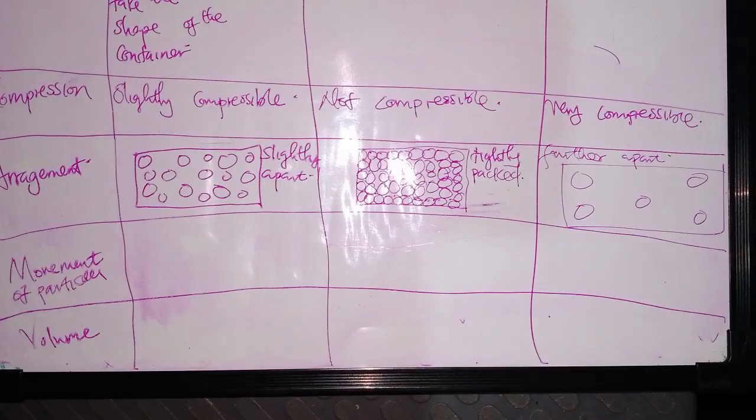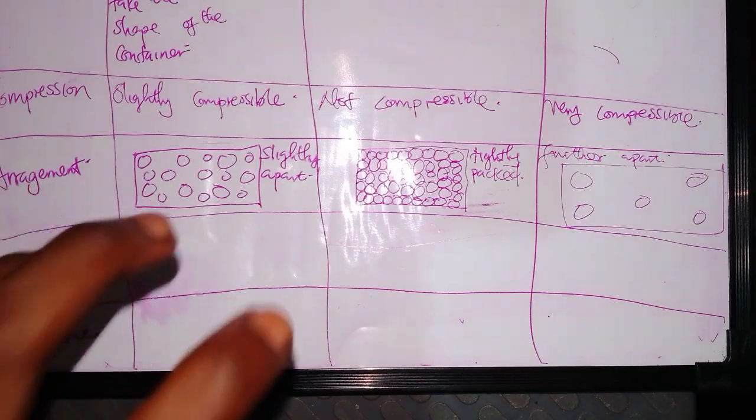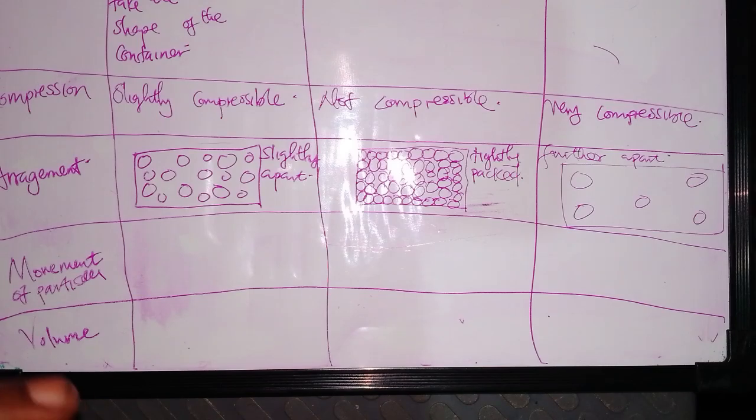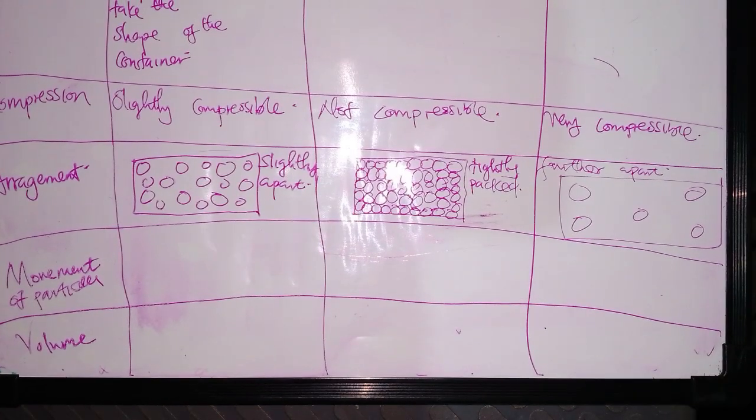The volume. Yeah. Whenever we talk about a liquid, the movement of particles in a liquid is that the particles slightly move by exchanging positions.